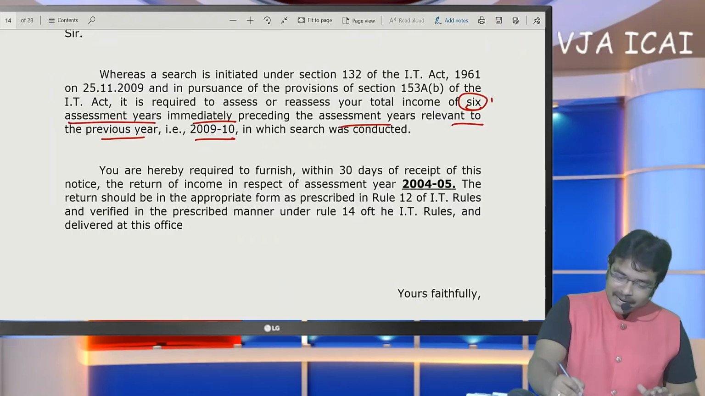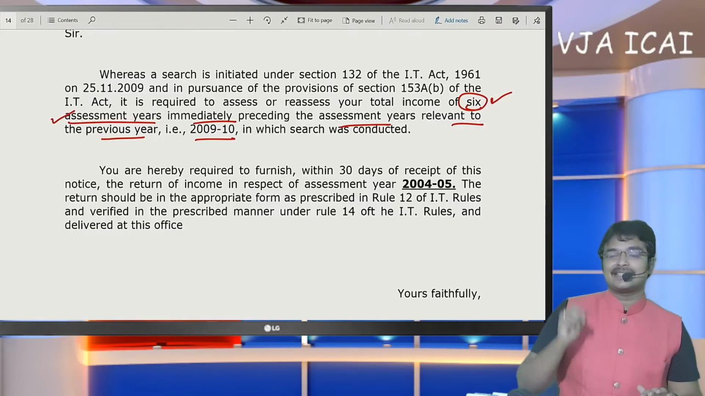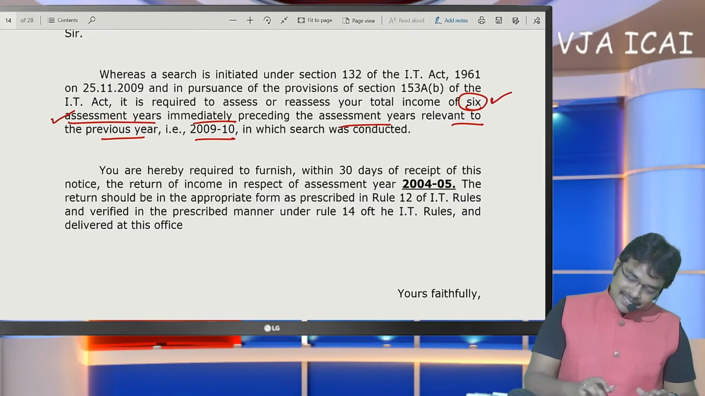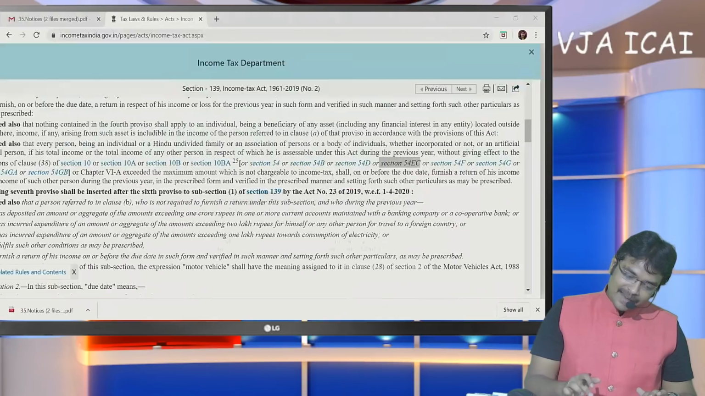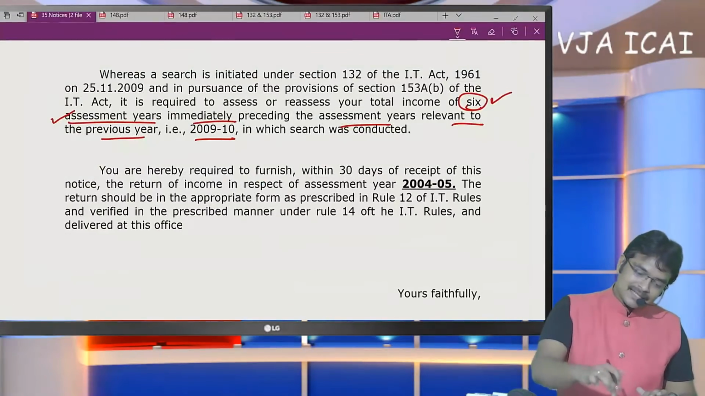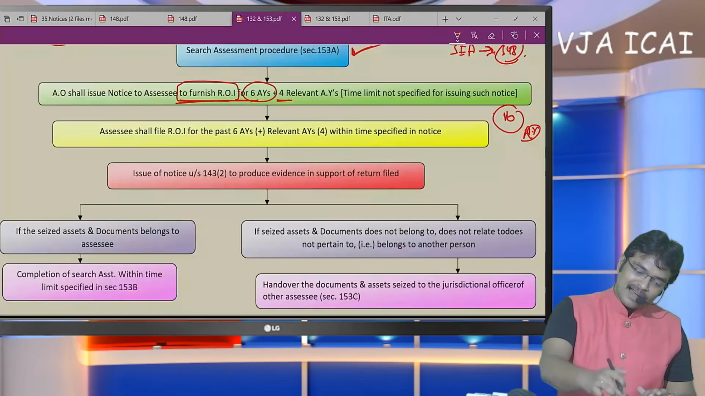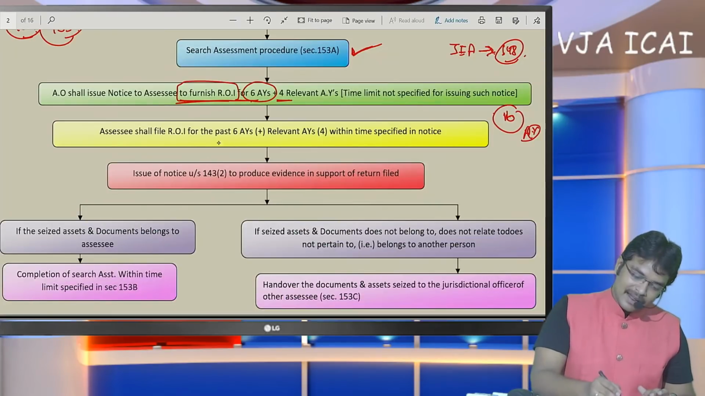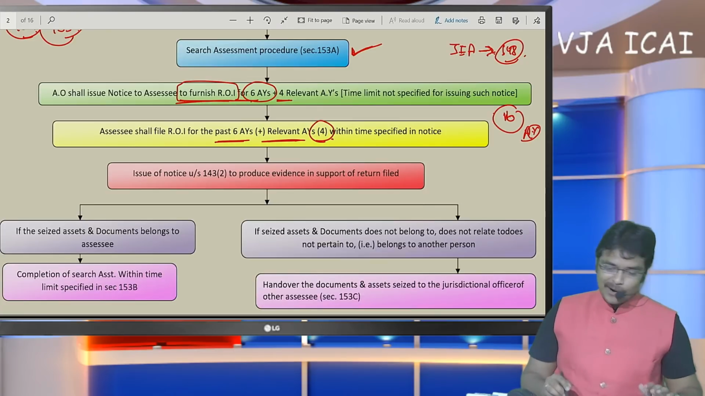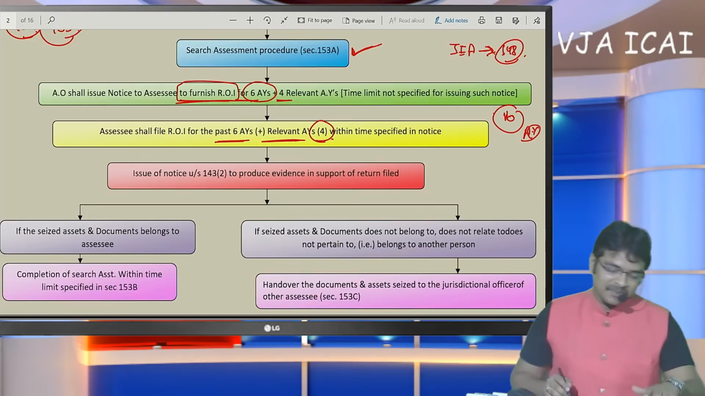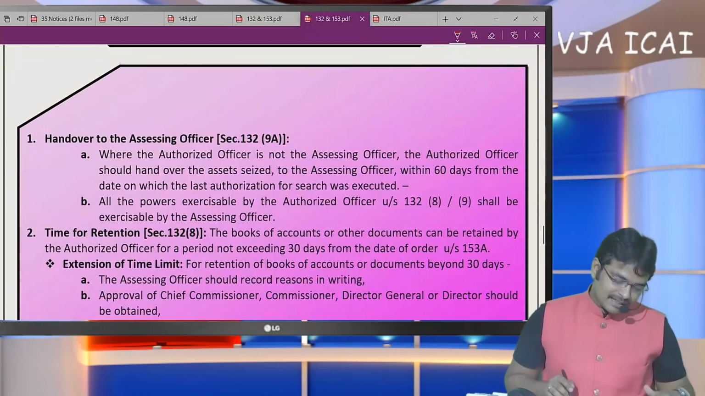The thing to be noted here is 6 assessment years. The last 6 years' returns are to be filed by the SSE now. Past 6 assessment years' returns should be filed now. If you refer here, past 6 years plus 4 years. What do you mean by the term 6 plus 4? Now let me give a clarification regarding that.